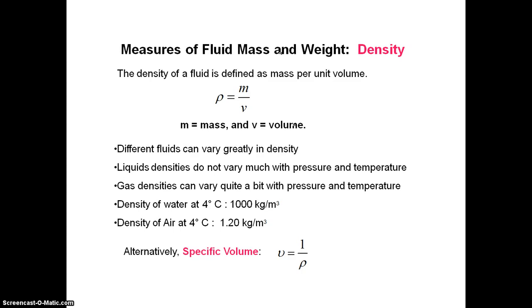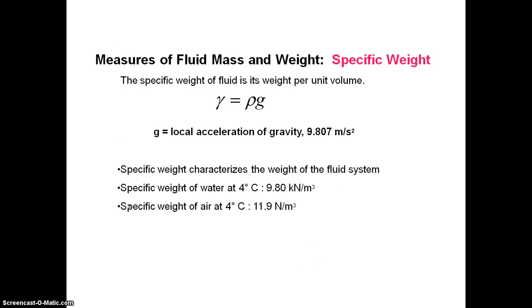Density of water at 4 degrees centigrade is 1000 kg per meter cube. Density of air at 4 degrees centigrade is 1.2 kg per meter cube. Specific volume, that is v is equal to 1 by rho, the reciprocal of the density.